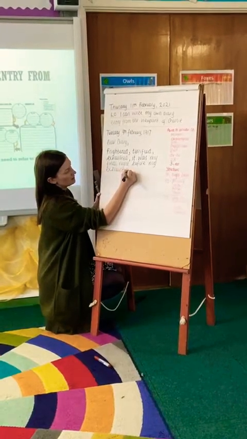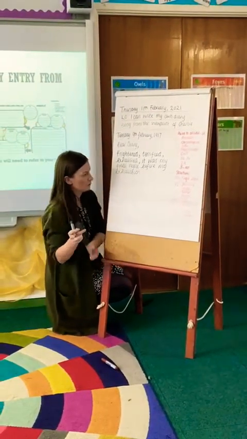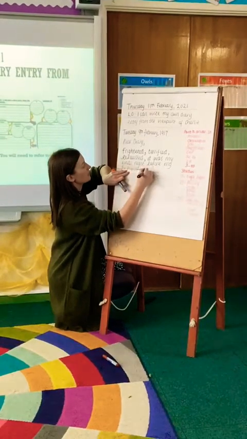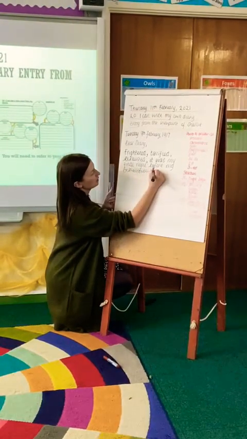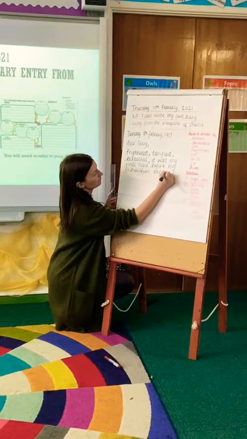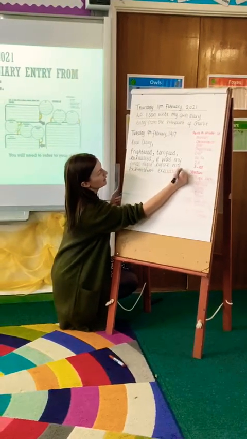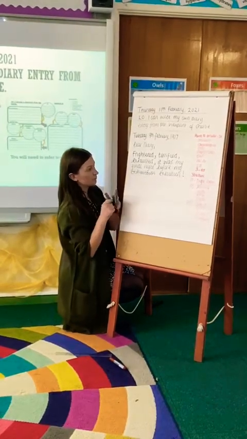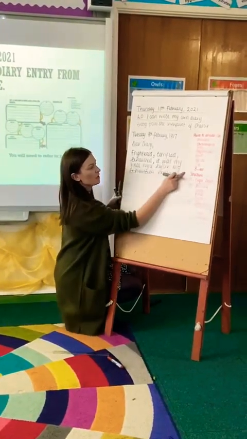I've already made a mistake there, so I'm going to get my ruler. I've put exhaustion, so I'm going to cross that out. I meant execution. And I'm going to put an exclamation mark there. So, going back to my success criteria,